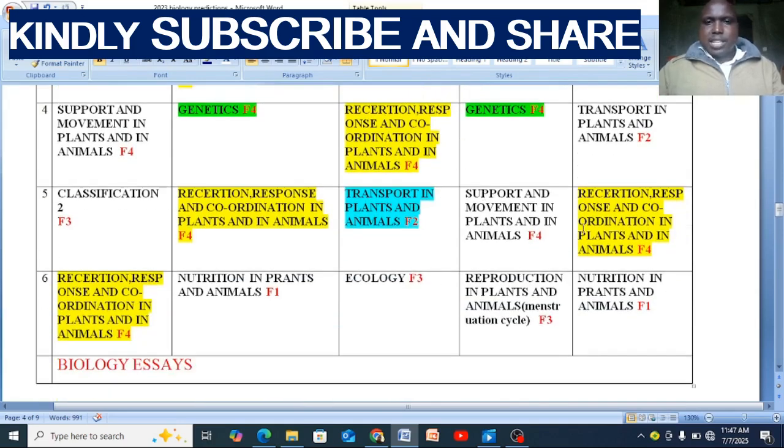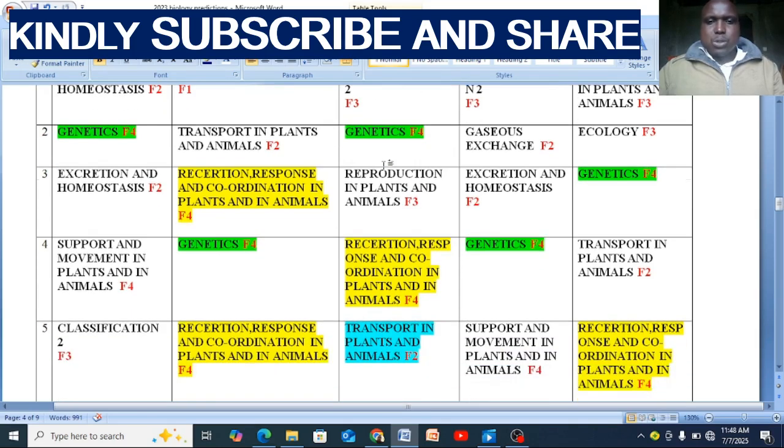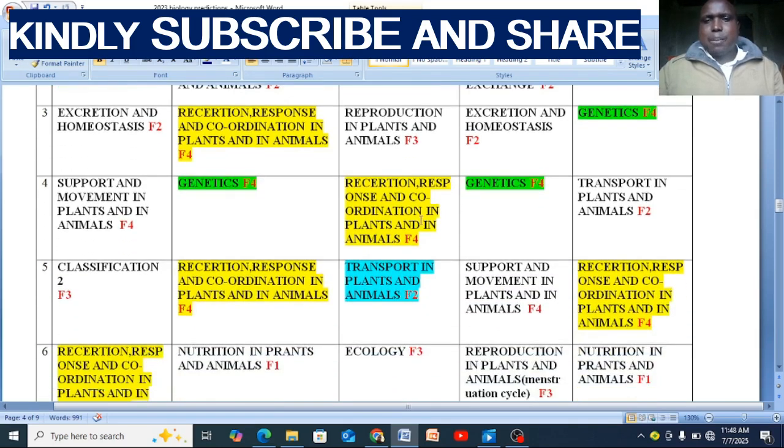Look at the yellow color everywhere. Look at the green color everywhere. Gaseous exchange everywhere. Classification almost everywhere, so you don't need to miss reading. Support and movement in plants, in animals.